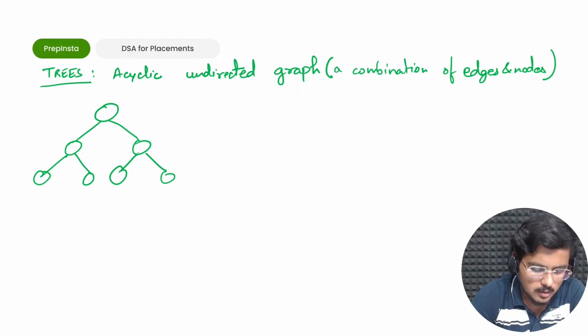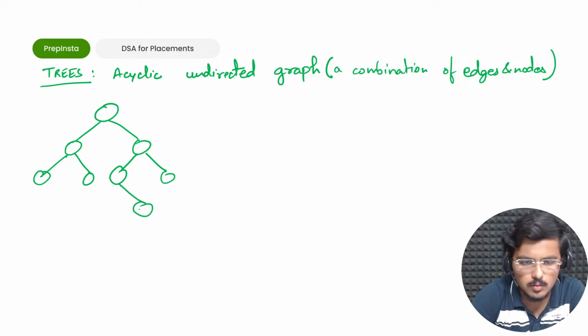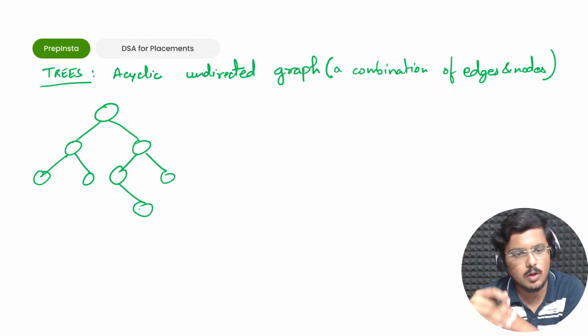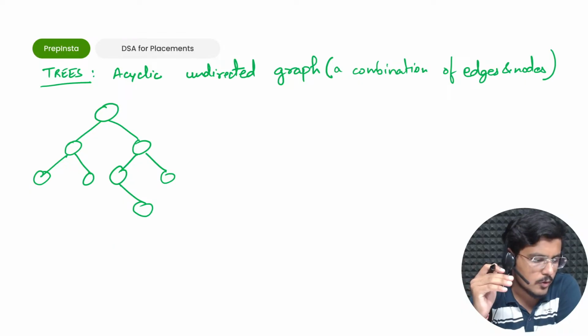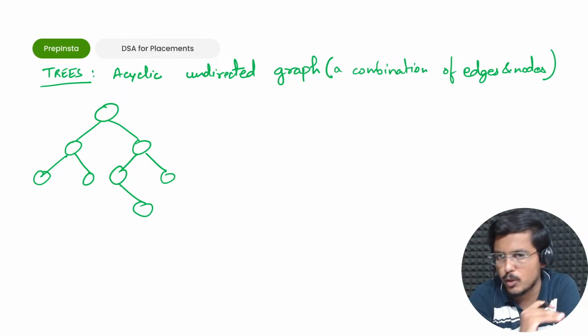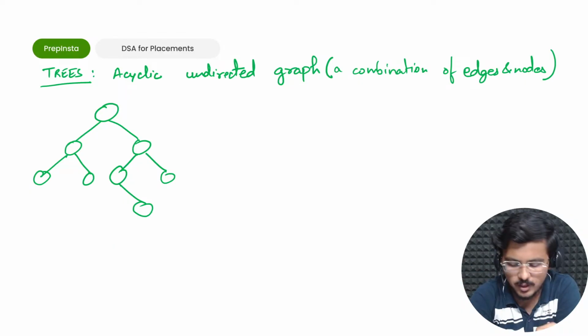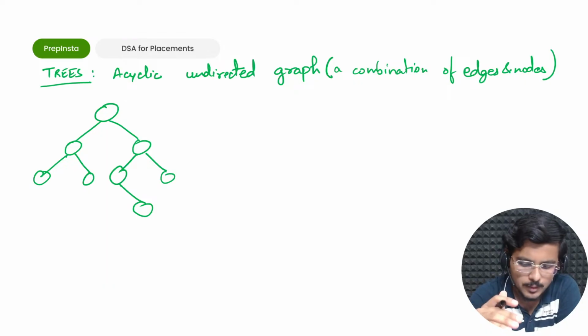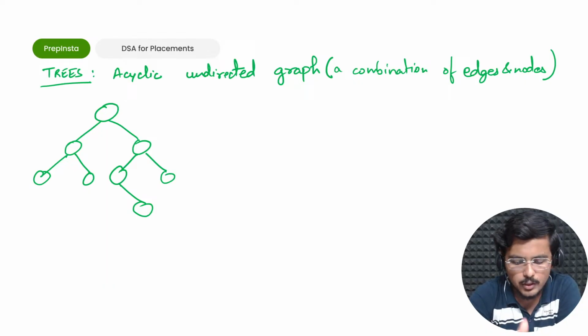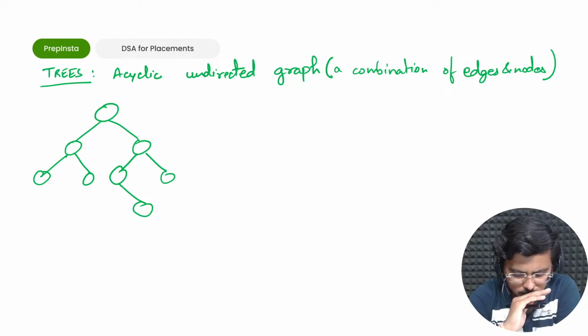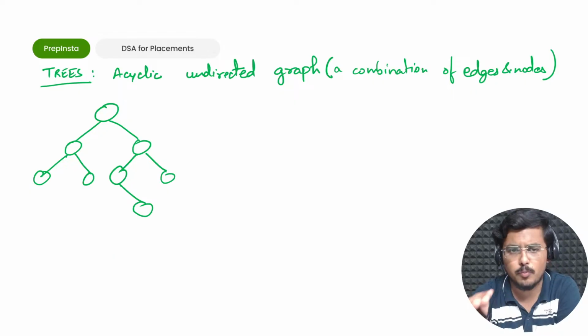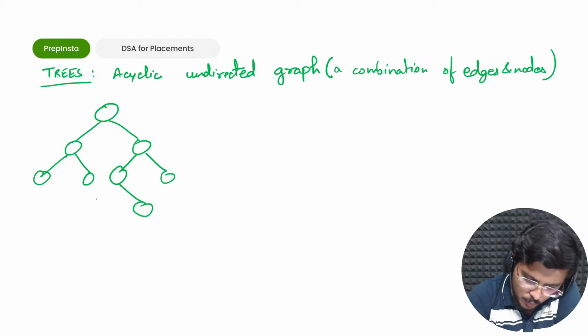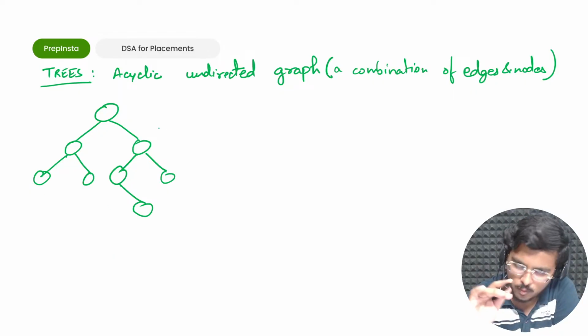Now, this tree might look like this as well, so there are no certain boundaries. We'll talk about the types of trees as well, the ones which are most important for placement. Only those trees I'll explain. Remember that any kind of tree you use would always be super important for your placement. The reason is a lot of questions and a lot of concepts revolve around trees.